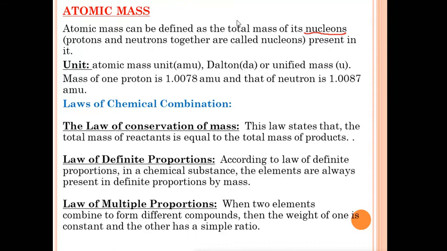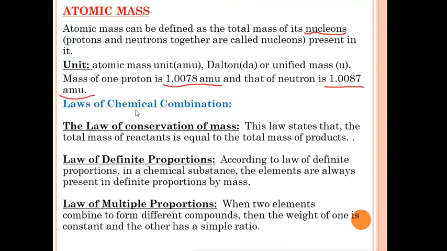It is represented by the capital letter A, as we have read in the last chapter. So it is equal to the total mass of protons and neutrons. Now let's see the unit of atomic mass. Atomic mass unit, AMU, is one unit, Dalton is also a unit, and the other one is unified mass, whose short form is u. Mass of one proton is 1.0078 u and that of a neutron is 1.0087 u. Nearly their masses are more or less the same.